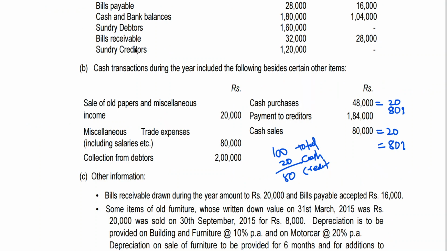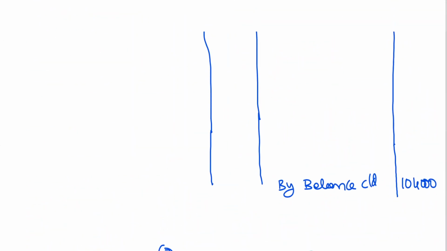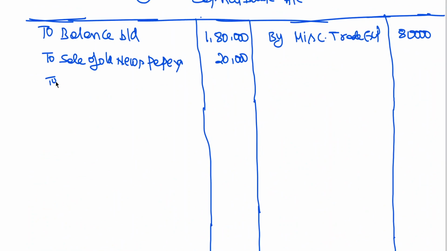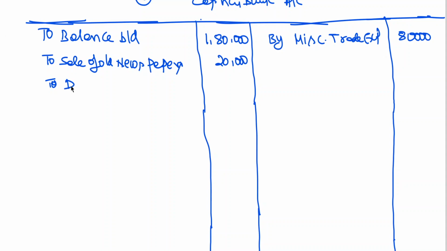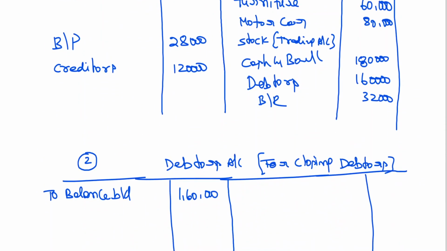We are reading the problem, got previous year outstanding, current year outstanding. The next, collection from debtors. So in cash account, to debtors, debtors 2 lakhs. In debtors account, by cash. Okay, by cash 2 lakhs.